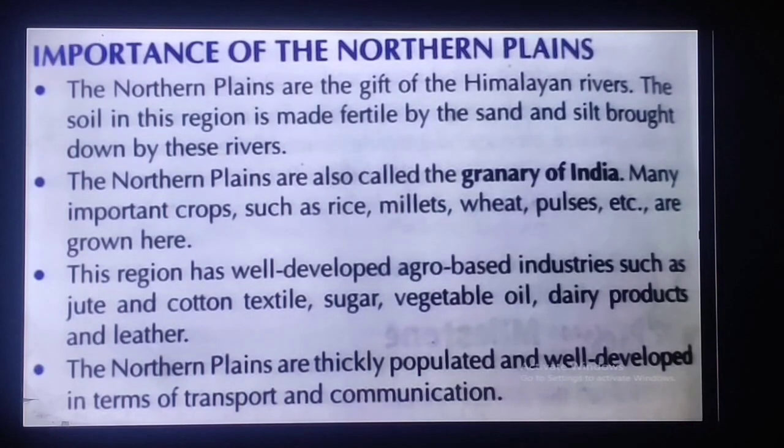This region has well developed agro-based, meaning agricultural product based, industries such as jute and cotton textile, sugar, vegetable oil, dairy products and leather. These raw materials are easily found here as the northern plains grow many agricultural crops. The northern plains are thickly populated, meaning many people are living here, and well developed.